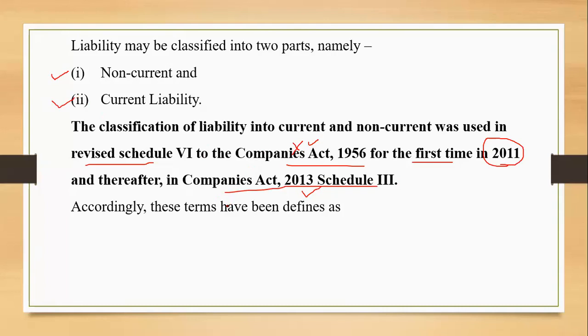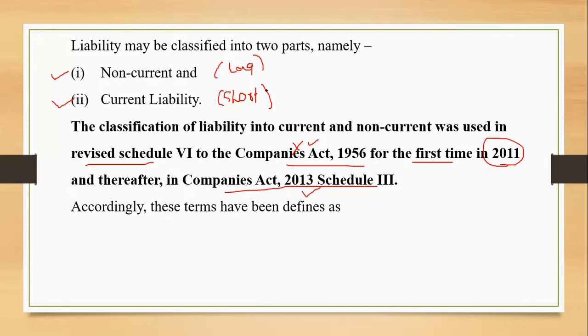Definitions were given for these terms, current and non-current. In simple words, for current, I always say that it's a short-term liability, and for non-current, I always say that it's a long-term liability. Now this short-term and long-term needs some duration. When you talk about the duration, it is always the period of 12 months. Any amount payable within a period of 12 months will be a current liability, and if any amount is payable beyond a period of 12 months, it will be a non-current liability.